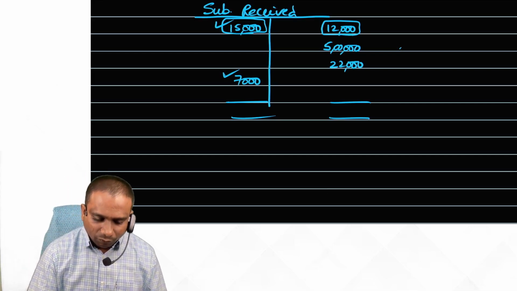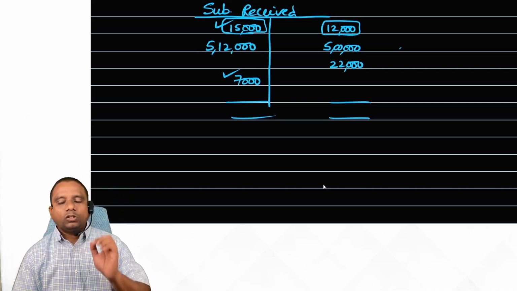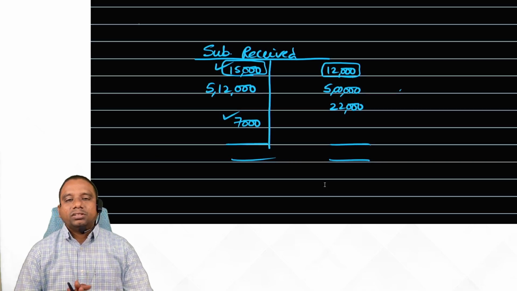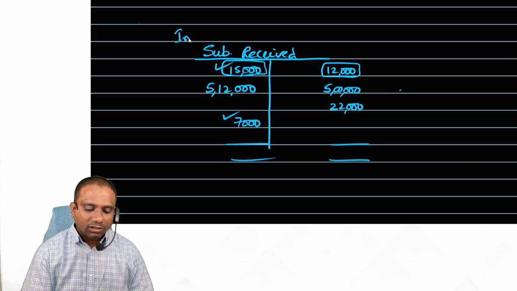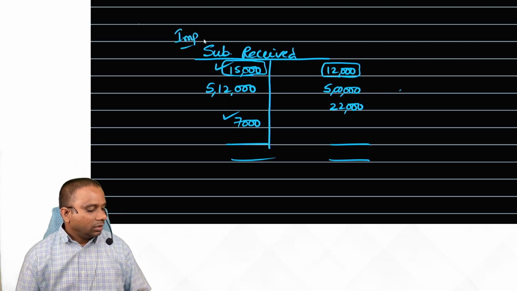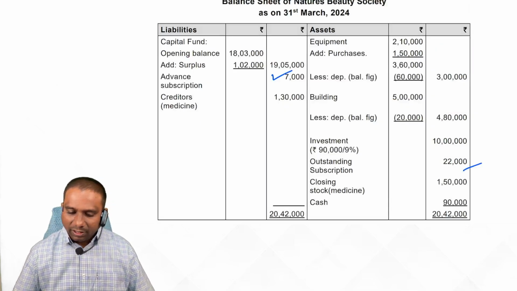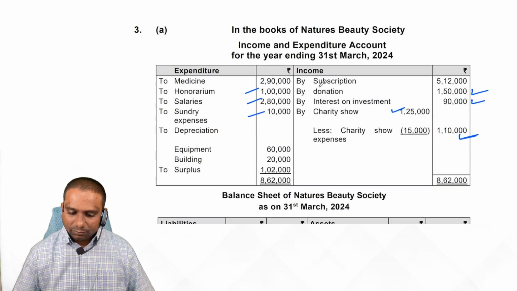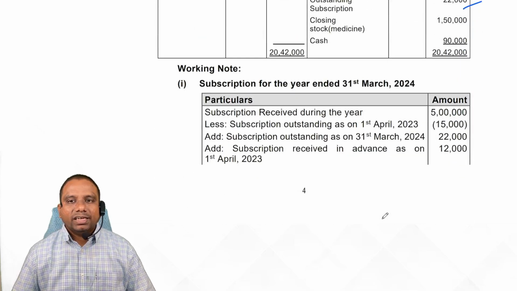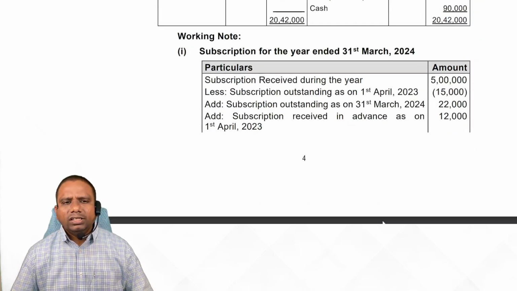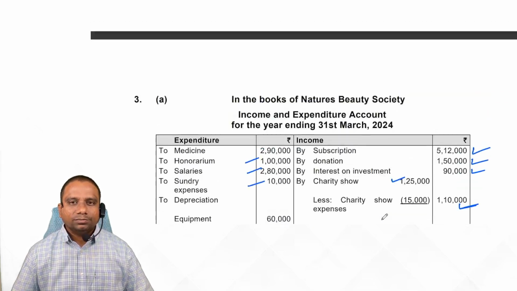Look at students, 5 lakhs 12,000 rupees. 5 lakh 12,000 rupees is the subscription received, to be transferred to the income and expenditure account. Important working note in this problem. Next one. Observe here, 5 lakh 12,000. They have prepared a statement, student. Here you can prepare the statement, no problem, or the account also. Not an issue.